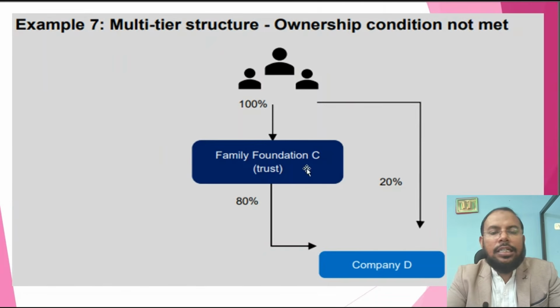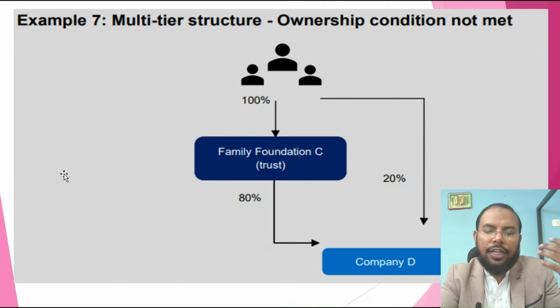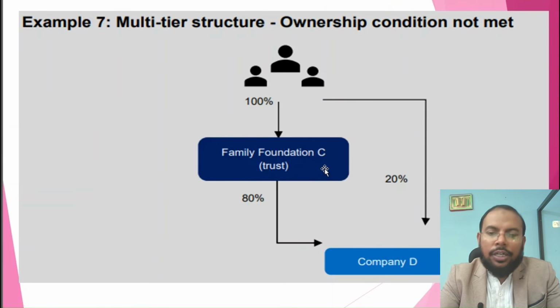And for your understanding, there is another example: a multi-tier structure where the ownership condition is not met. As the FTA guidelines mention, there should be 100% holding by the family foundation. In company D, there is only 80% holding by the family foundation. It means one of the conditions is broken here. So company D has to pay tax in its own capacity, and family foundation C does not need to pay under the UAE corporate tax law, because this is 100% held by the family member. I hope you understand this type of example.